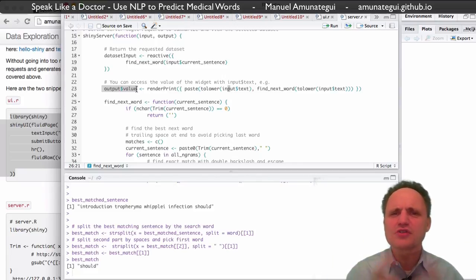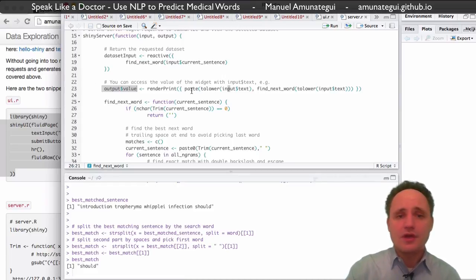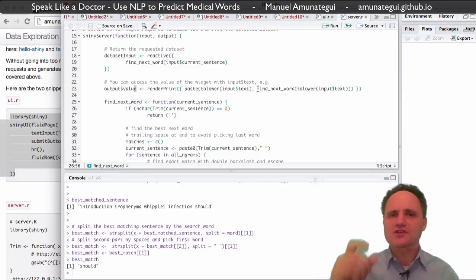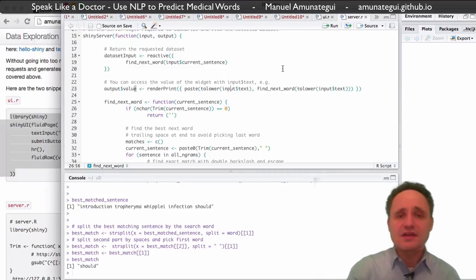And you don't really need to know too much about it. There are great examples about how this works on the Shiny page. There are links in the walkthrough which start with simpler examples and work their way through. It's a great tool, especially if you want to build interactivity into your R code. So basically we return back to the UI what the user entered, however many words they have, and our suggestion, right? This way it returns a full sentence. It's nicer to see than just that one word. Okay, that's it.